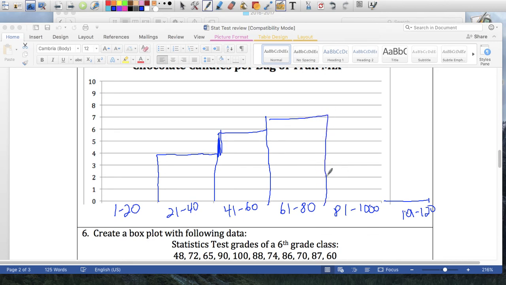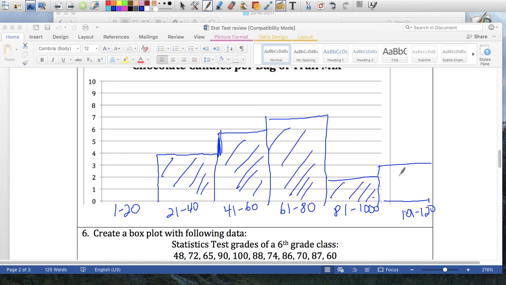81 to 100 is 2. And 101 to 120 is 3. I like to shade it. Okay, just makes it a little easier, I guess, to see. And you can tell that it's definitely better to see when you shade it. So that's your histogram.